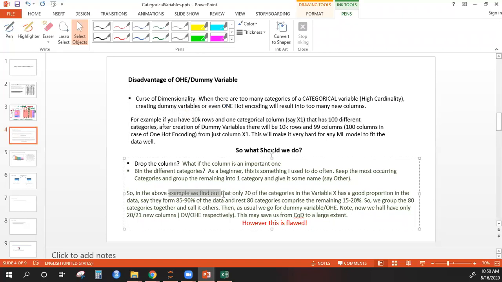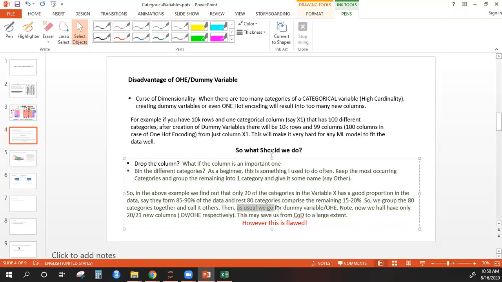So in the above example, we find out that 20 of the categories in the variable X have a good proportion in the data. So they form around 85 to 90% of the data, and the remaining 80 categories comprise the remaining 10 to 15%. Okay. So then what we can do is we can group the 80 categories and call it others. We can group them together and give it some name, miscellaneous or others, whatever name you want. Name doesn't matter really.